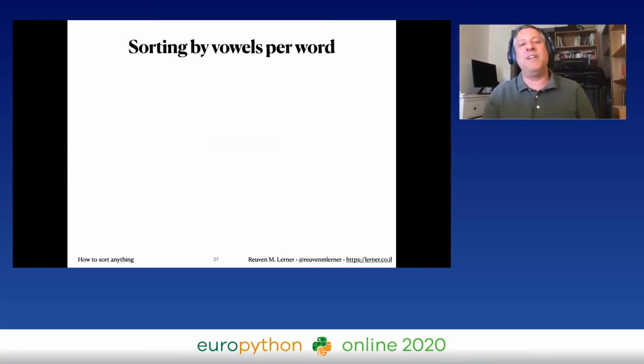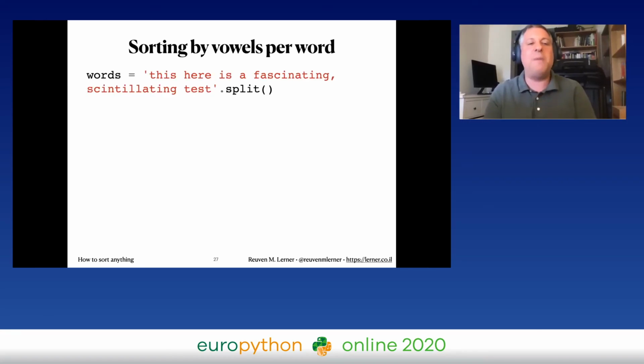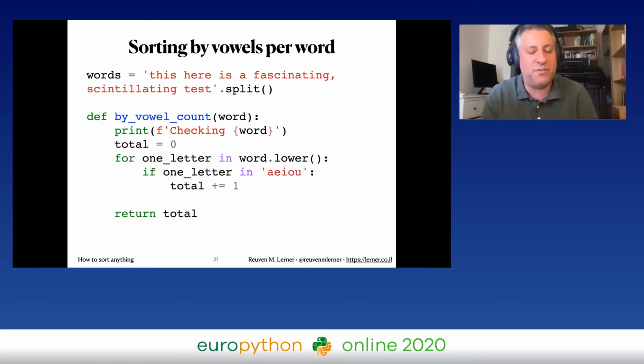All right. What if I want to do something even a little crazier? I want to sort by the number of vowels per word. So I'm going to have here words equals "this here is a fascinating, scintillating text".split(). And what am I going to do? I'm now going to define a new key function, by_vowel_count. And I'm going to ignore the print for a moment. We'll talk about that in a second. Total equals 0. We're going to iterate over each letter in the word. We're going to take the word to lowercase. We're going to count up the vowels and return that. And sure enough, we can do this.